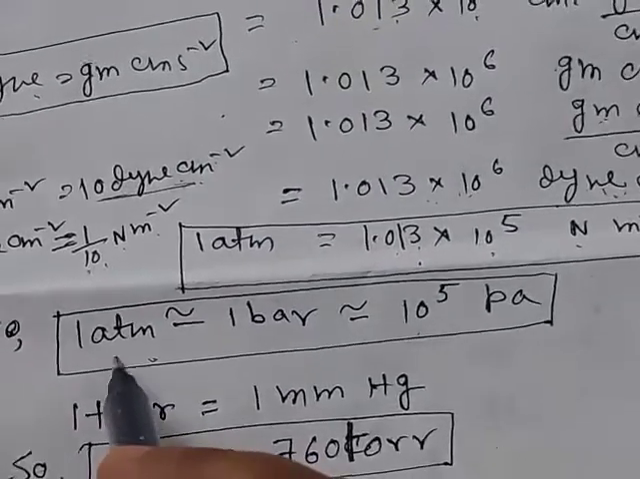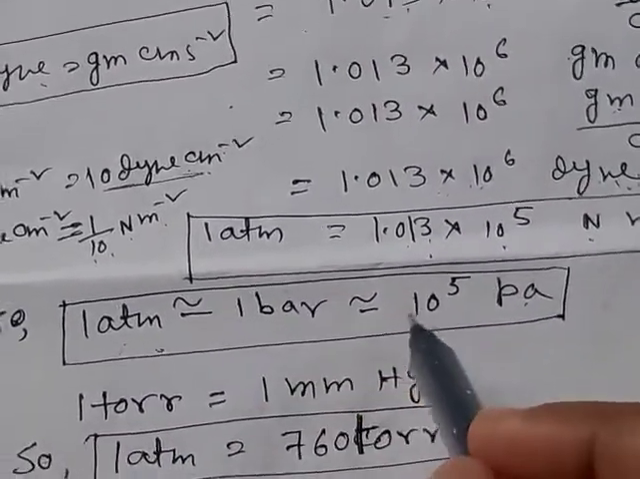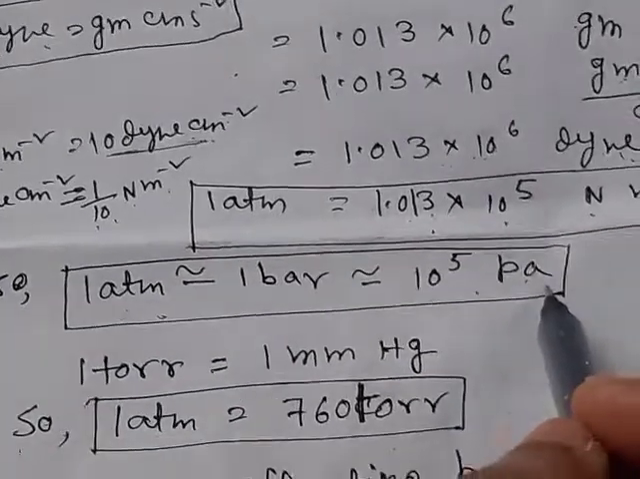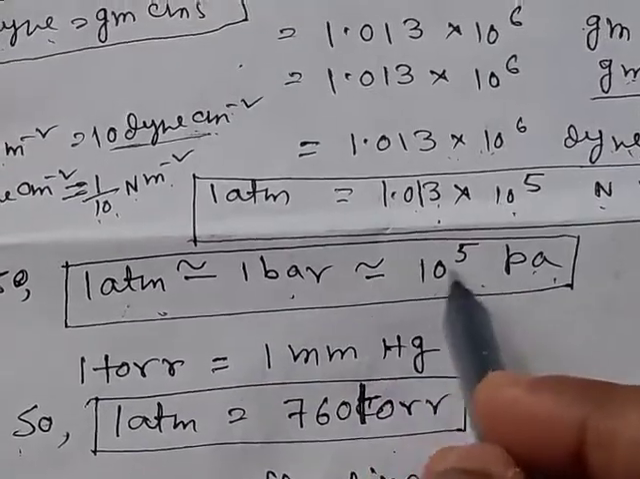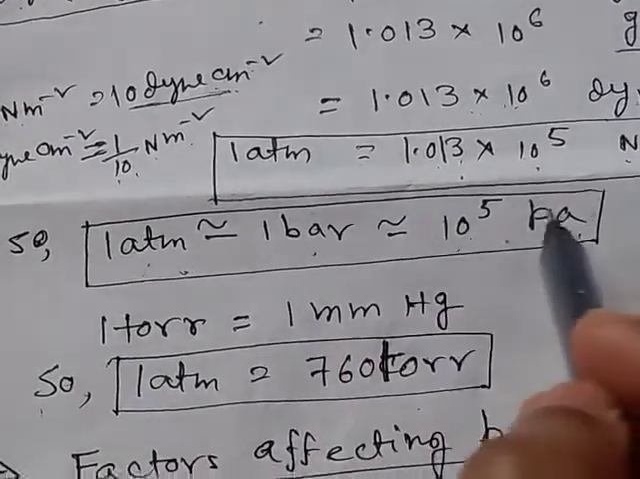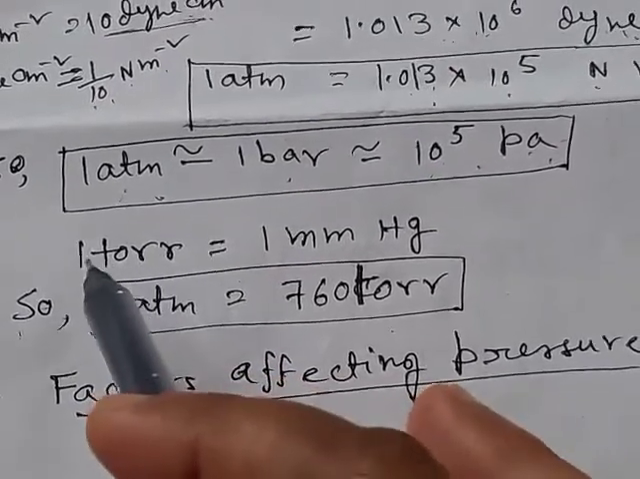So 1 atmosphere is equal to 10 to the power 5 Pascal, and we know 1 bar is equal to 10 to the power 5 Pascal also. So 1 atmosphere is almost equal to 1 bar, which is almost equal to 10 to the power 5 Pascal. This is the relation. Another unit of pressure is 1 torr.